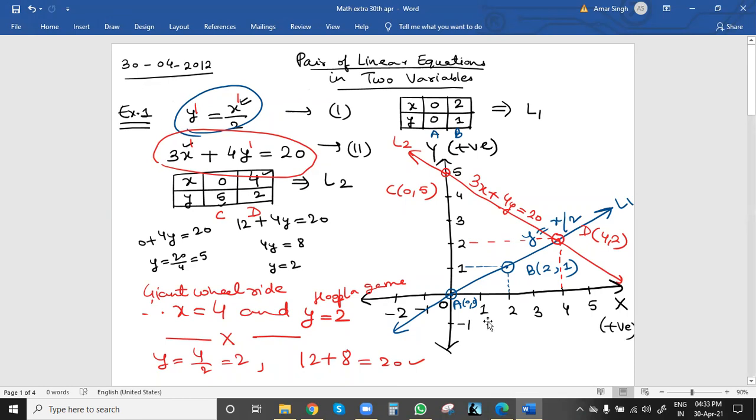Understood? Any doubt on previous? No doubts?